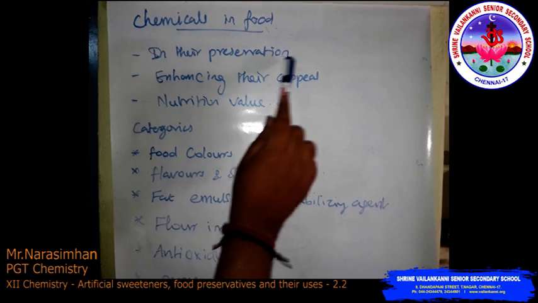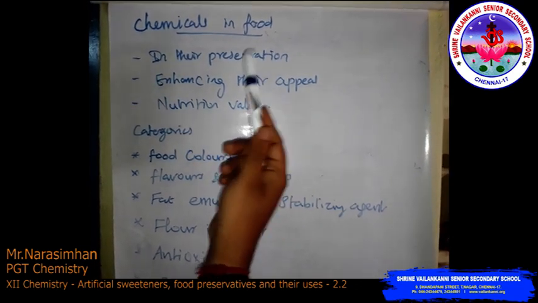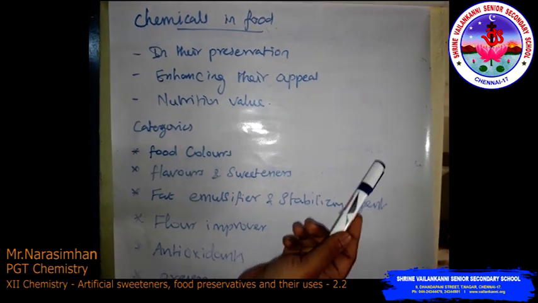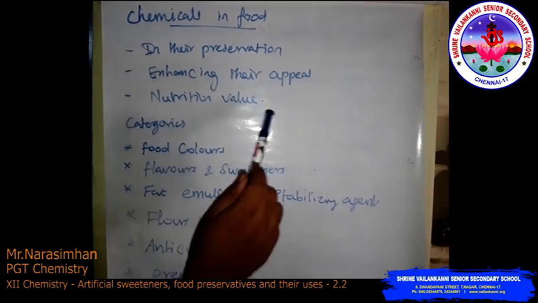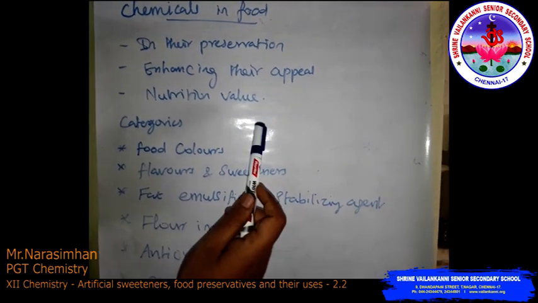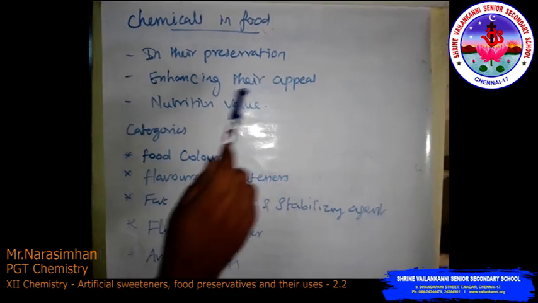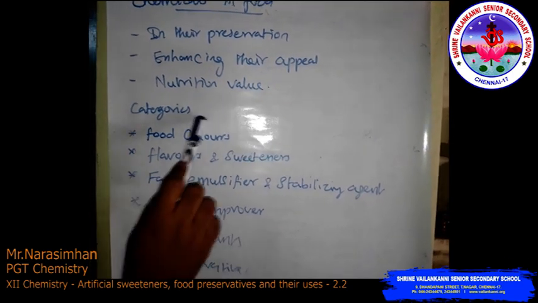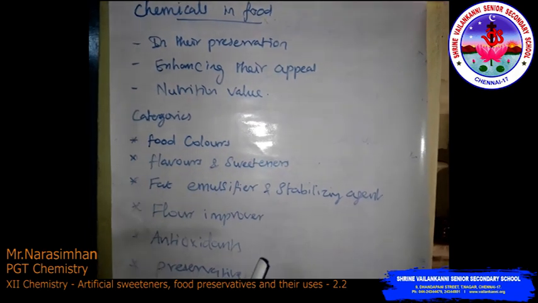Preservation means a preservative, that is, the storage of foods for a long time. Then the appearance of the food, with some natural colors and food colorings. Then nutrition value, like minerals and vitamins. So these are the main things in chemicals in food. Now, some categories are there: preservation, appeal, and nutrition value.